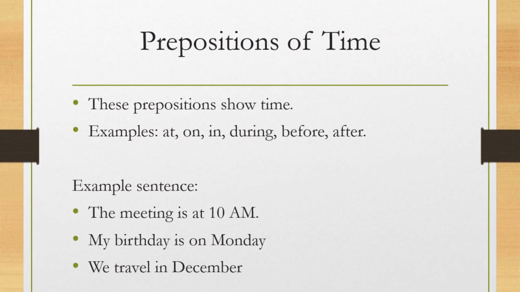Preposition of time. These prepositions show time. Examples: at, on, in, during, before, after, since, until. Examples: The meeting starts at 10 a.m. My birthday is on Monday. We go on vacation in December.